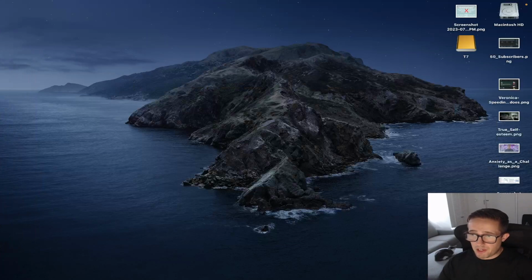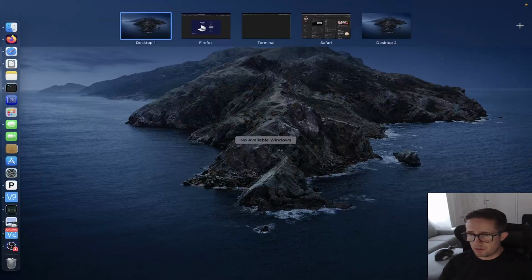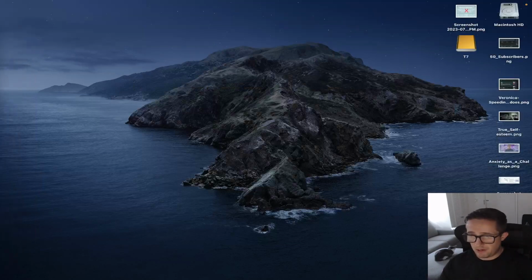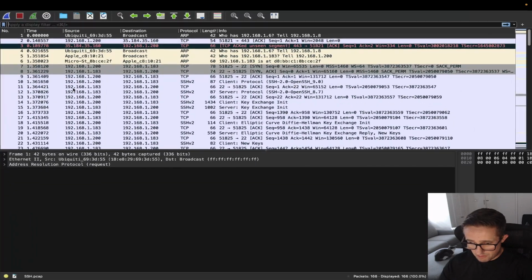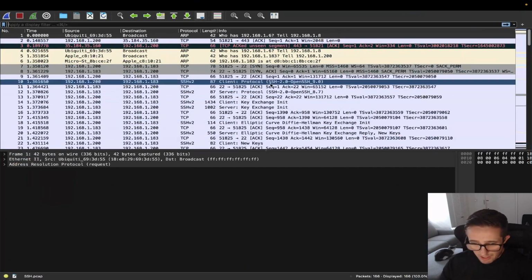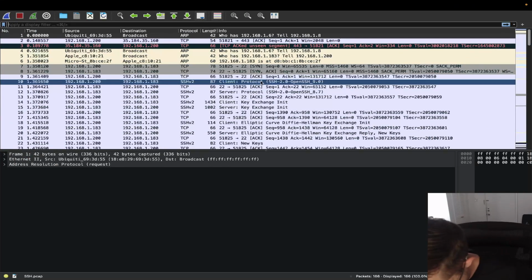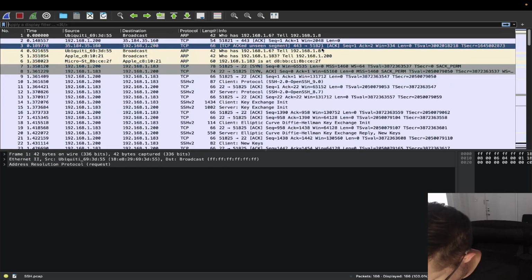I pulled something up here just for this. Let me see if I still have it. I might have to pull it back up. That's okay if I have to. There we go. Let's come down here. All right, so here we go. And I'm sorry if this is a little hard to see. Let me see if I can make this bigger. I'm not sure.